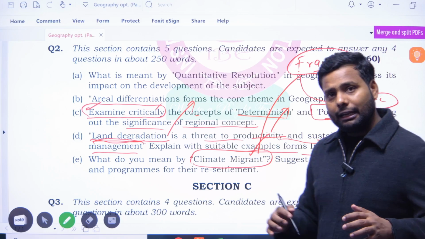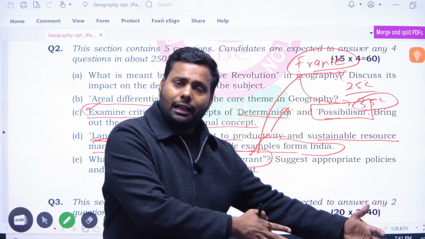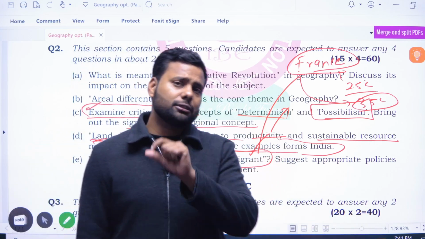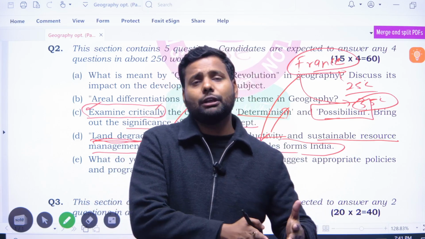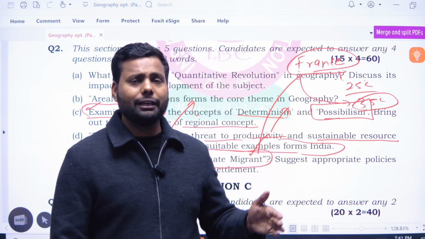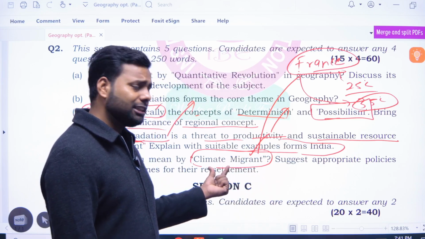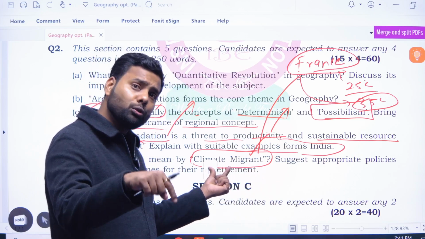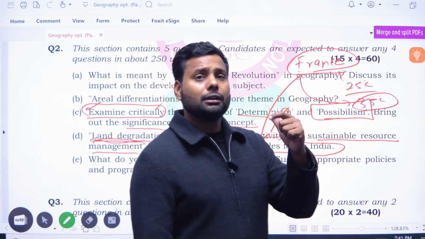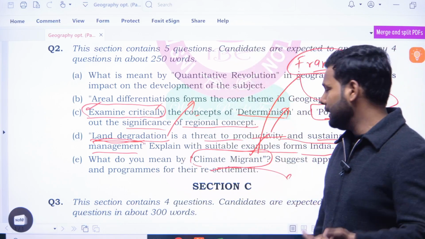Then gradually people left the urban areas. Migration means people moving from one area to another, not forcefully is another condition. But in the context of climate migration, people are forced, because of anthropogenic causes, to migrate from one area to another.